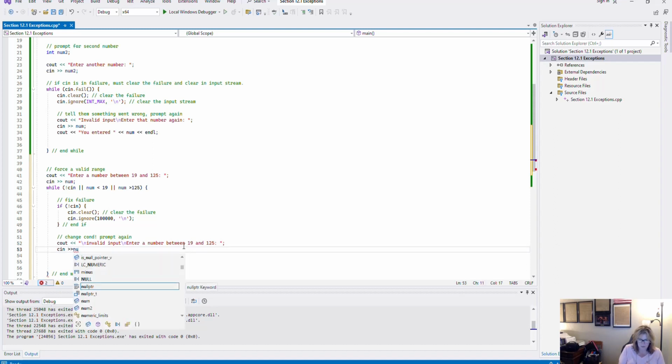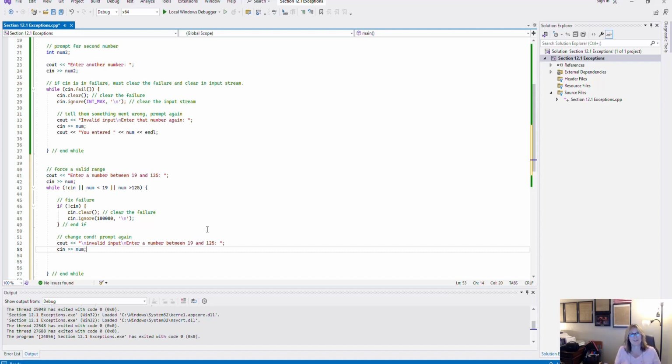Now, so I have effectively changed the condition. I don't have to tell them that it was non-numeric. I could if I wanted to. I could put that statement inside of my if. That's not a number. And then I could say invalid input anyway. Whatever effective prompt or error message that you want to use.